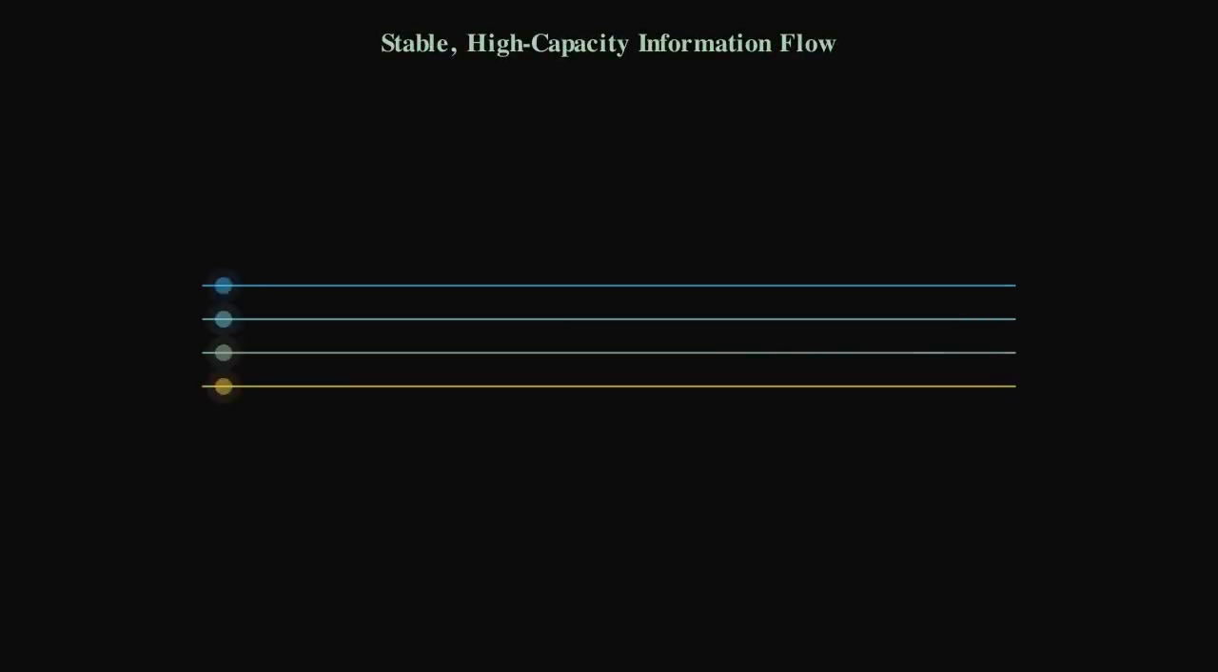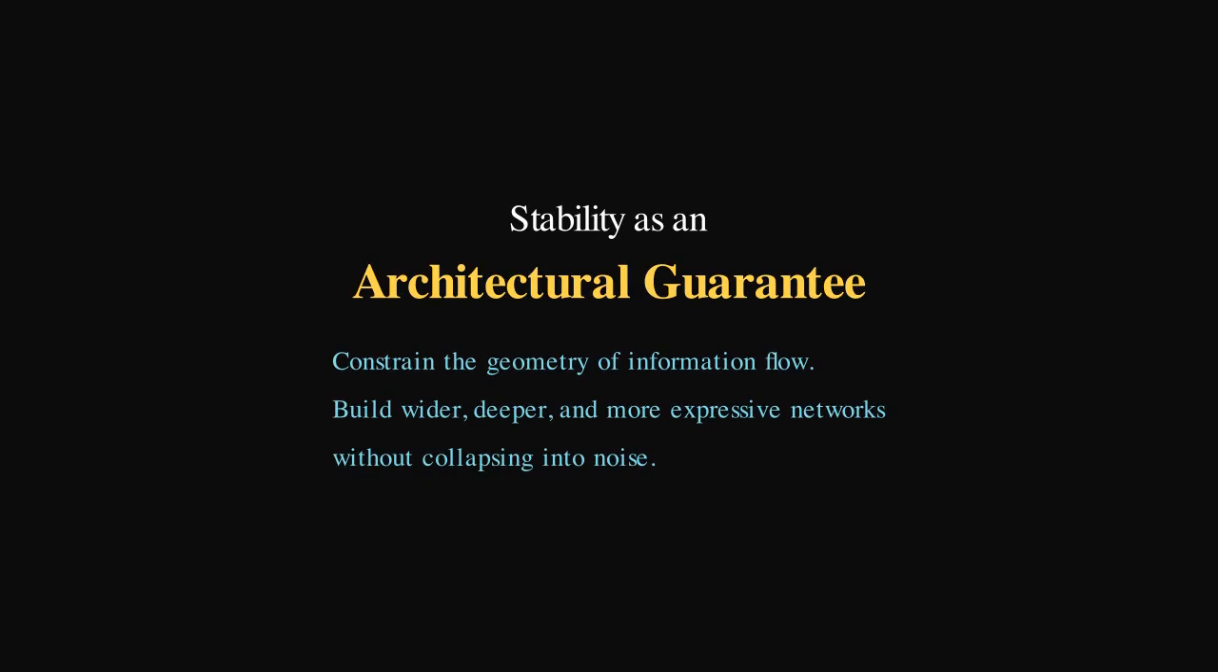What DeepSeek's mHC paper shows us is a fundamental shift in how we approach the scaling laws of AI. Stability is no longer treated as a side effect that we blindly chase with learning rate warm-ups or massive batch sizes. It becomes an architectural guarantee. By mathematically constraining the geometry of information flow, we can build wider, deeper, and vastly more expressive pathways, ensuring that as models grow, their internal complexity doesn't collapse into noise.